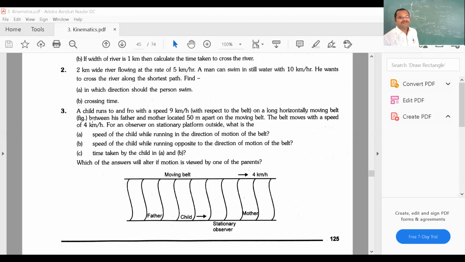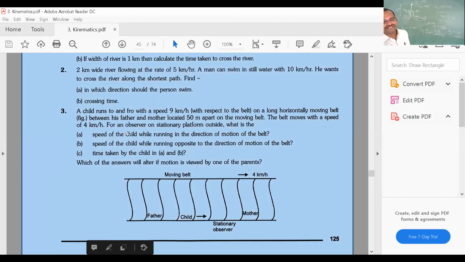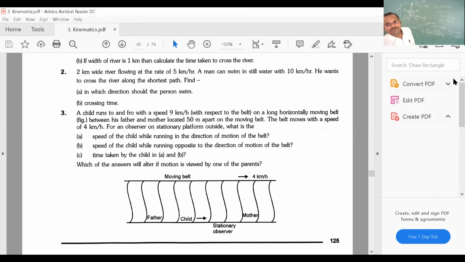For an observer on a stationary platform outside, what is the speed of the child while running in the direction of motion of the belt, and the speed of the child while running opposite to the direction of the belt? Also the time taken by the child in case A and B. Yeah, you solve this with the relative velocity concept. Apply the relative velocity concept and you will get the answer. Easy. There are exercise problems also. Try to solve all of them.